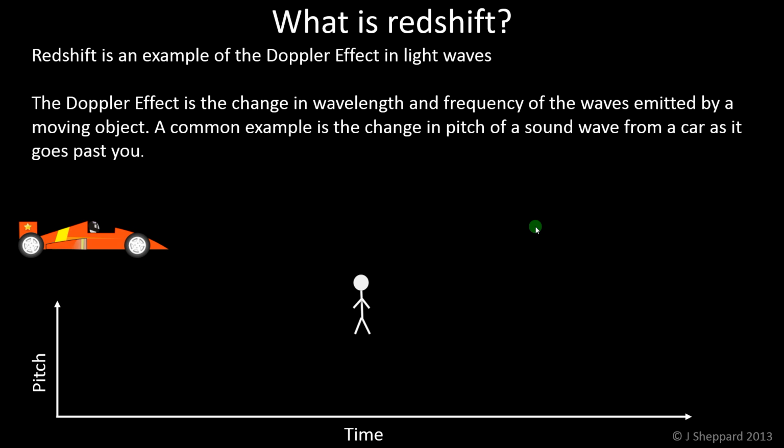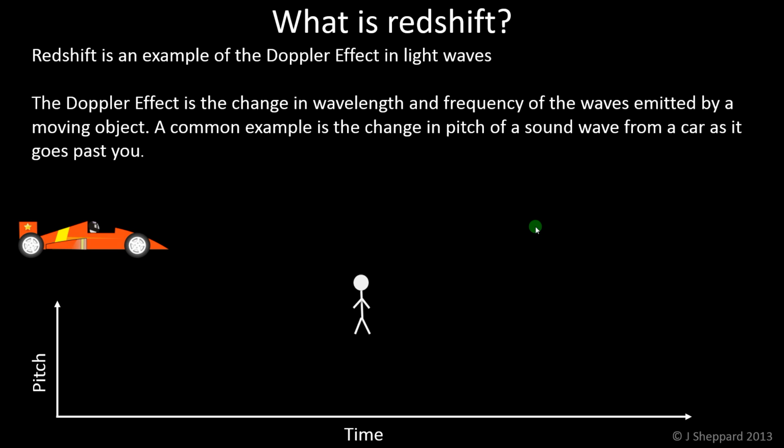The Doppler effect can apply to any waves, and it's the change in wavelength and frequency when the source of the waves is moving relative to the observer. So a common example is a car driving towards you sounds higher pitched, and a car driving away from you sounds lower pitched. So you're all familiar, hopefully, with this example, and it sounds something like this.